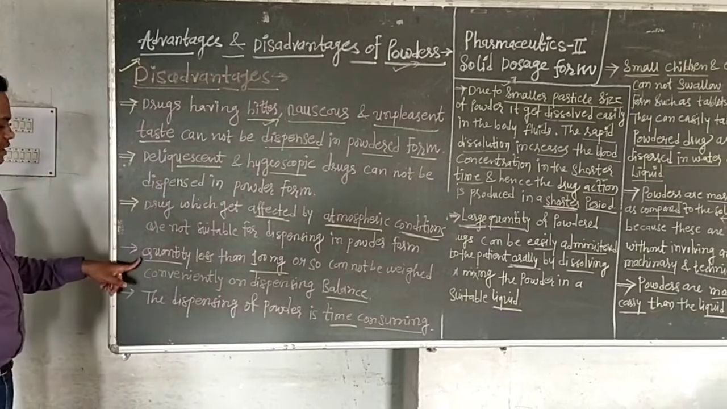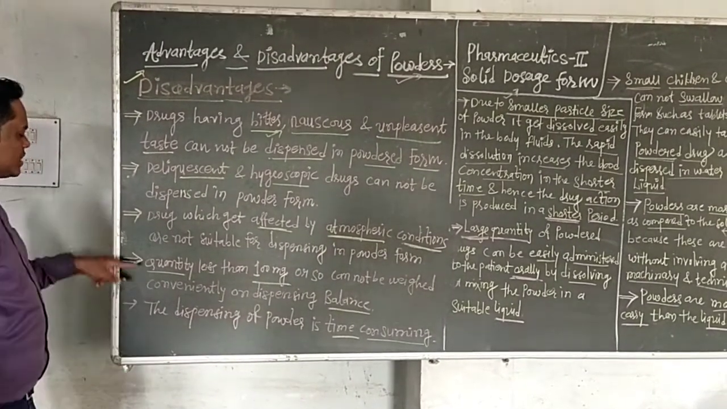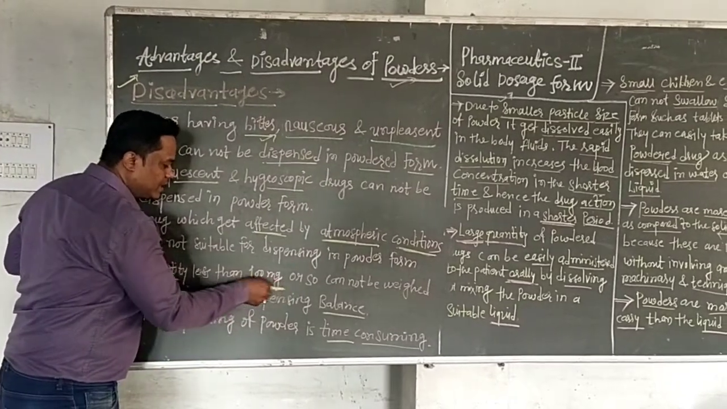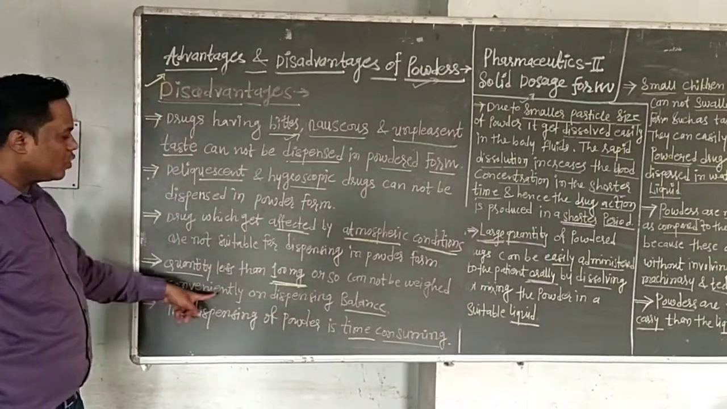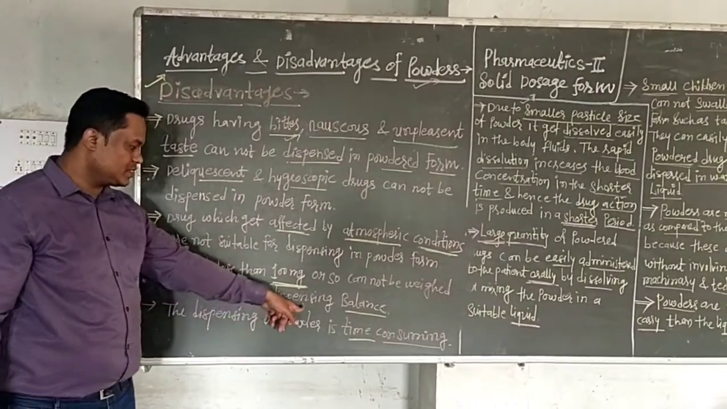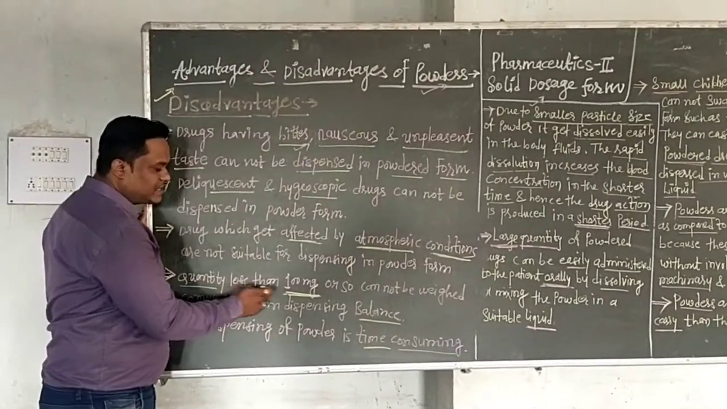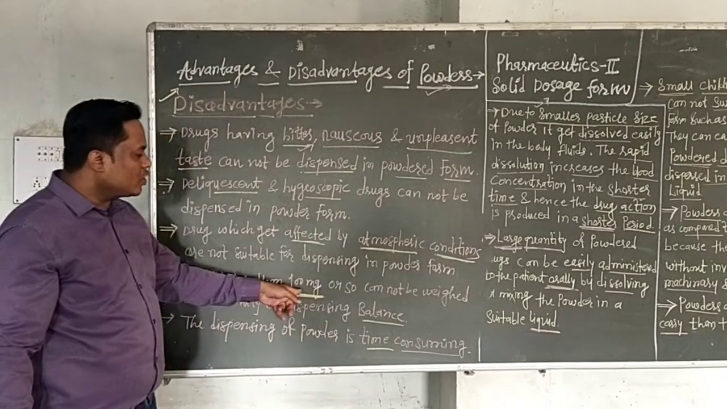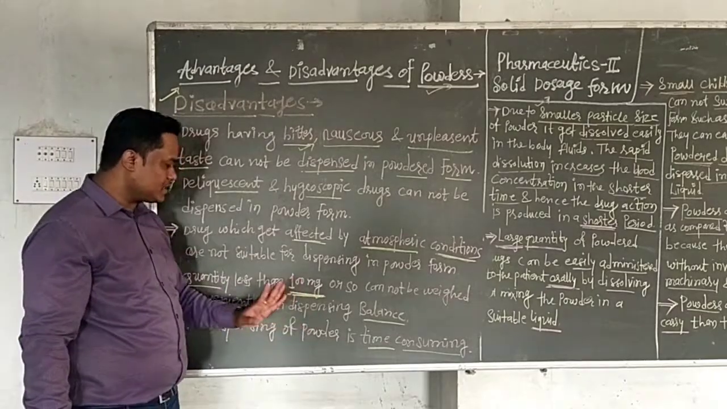Then next is related to quantity. This is the next disadvantage. A quantity less than 100 mg, that is a very small quantity, cannot be weighed conveniently on a dispensing balance. Means we should not weigh a quantity of drug which is 100 mg or less. This type of quantity of powder cannot be weighed conveniently on a dispensing balance.